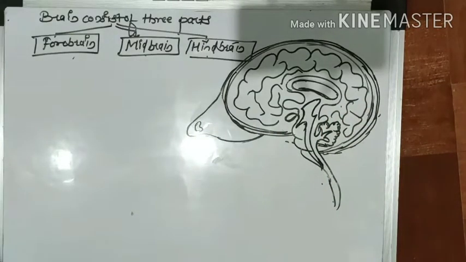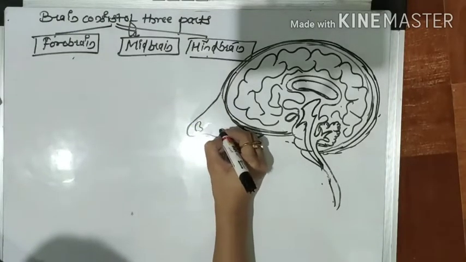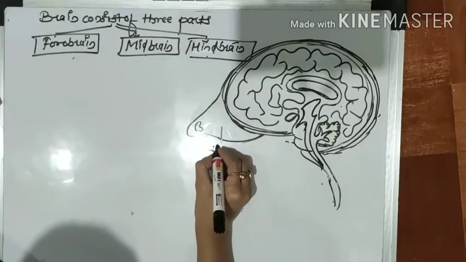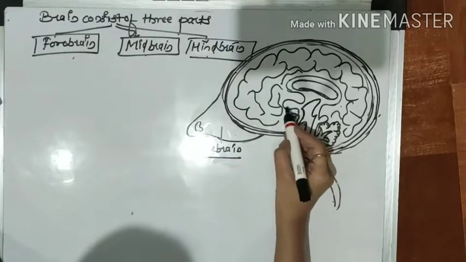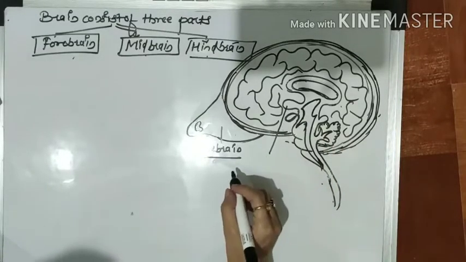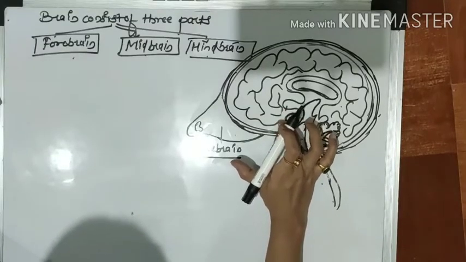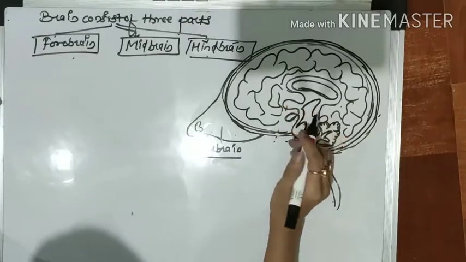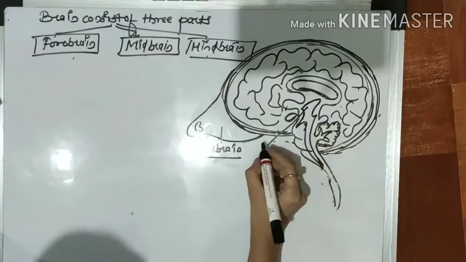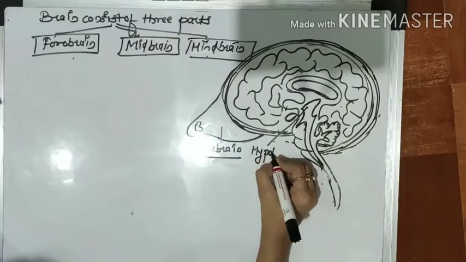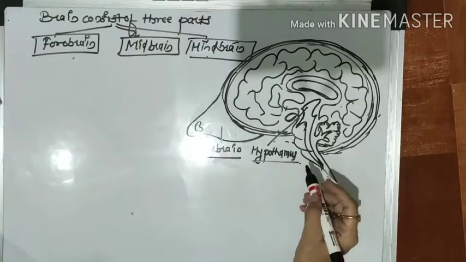So see which part is this. This part is called the forebrain. This one is called the hypothalamus.